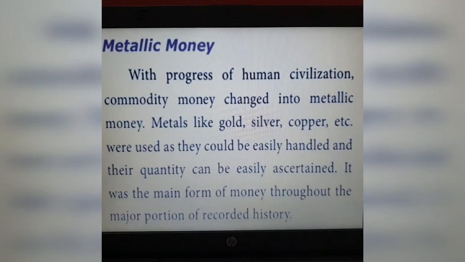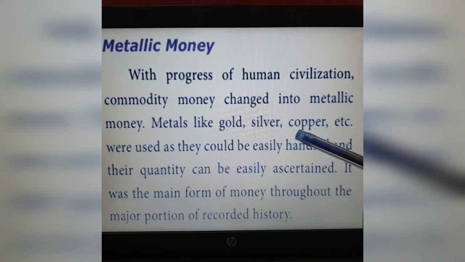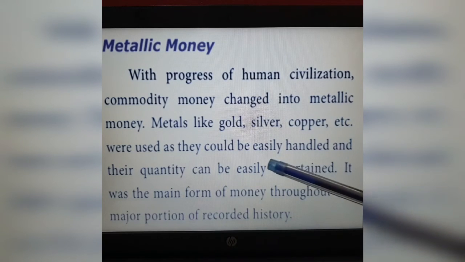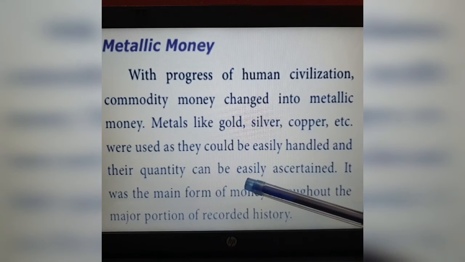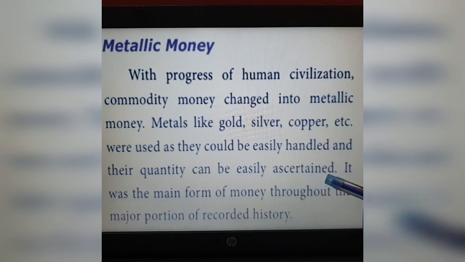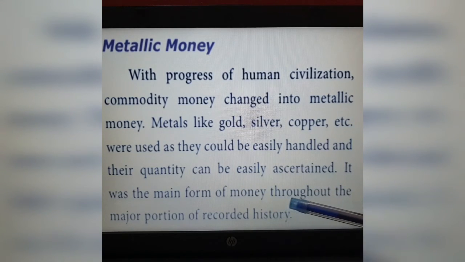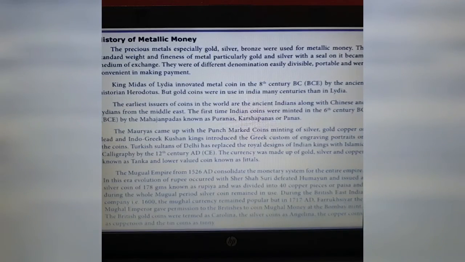Metallic money like gold, silver, copper, etc. were used as they could be easily handled and their quantity could be easily ascertained. It was the main form of money throughout the major portion of recorded history. So this is the history of money.